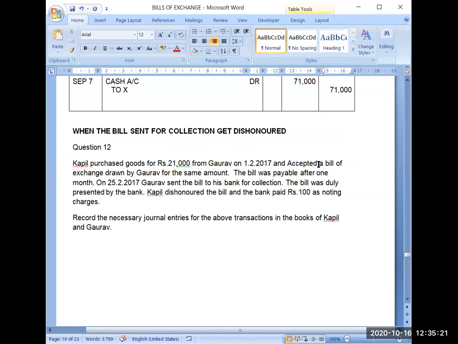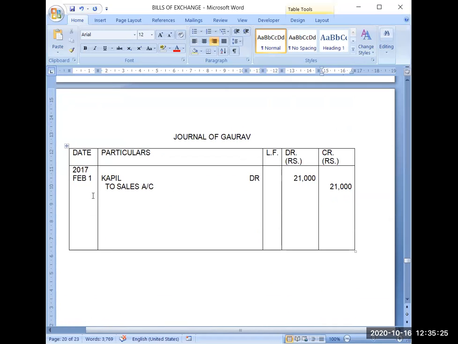Now acceptance has been given on the bill of exchange drawn by Gaurav for the same amount. So now he will get the bills receivable account debit. Narrations I'm not writing. You have to practice narrations from the book, and I have told narrations earlier in some questions also.